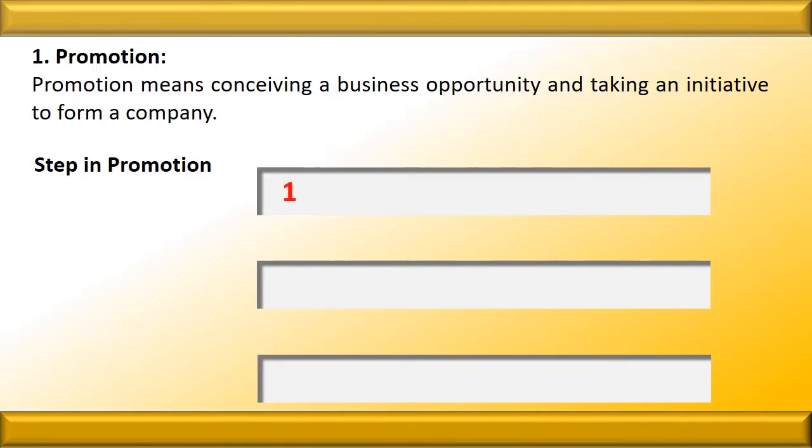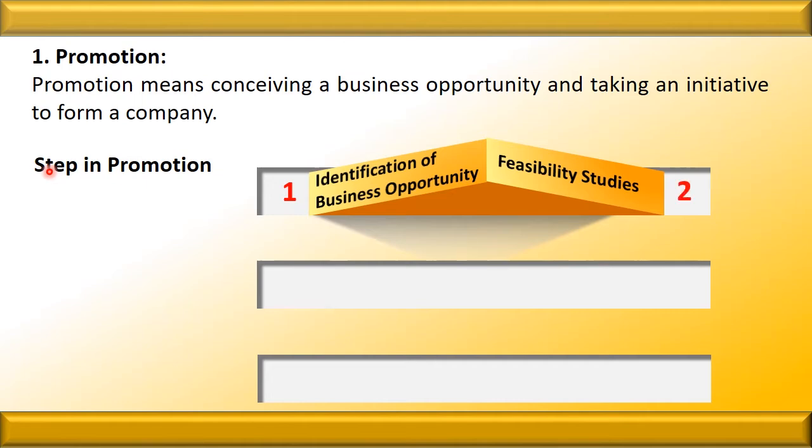Let us start the first stage, that is promotion. Promotion means conceiving a business opportunity and taking an initiative to form a company. Let us see the steps involved in the formation of a company under the promotion. The first is identification of business opportunities. Remember one thing, identification of the business opportunities means finding out the options to do the business. So here the promoters identify all the business options available to them.